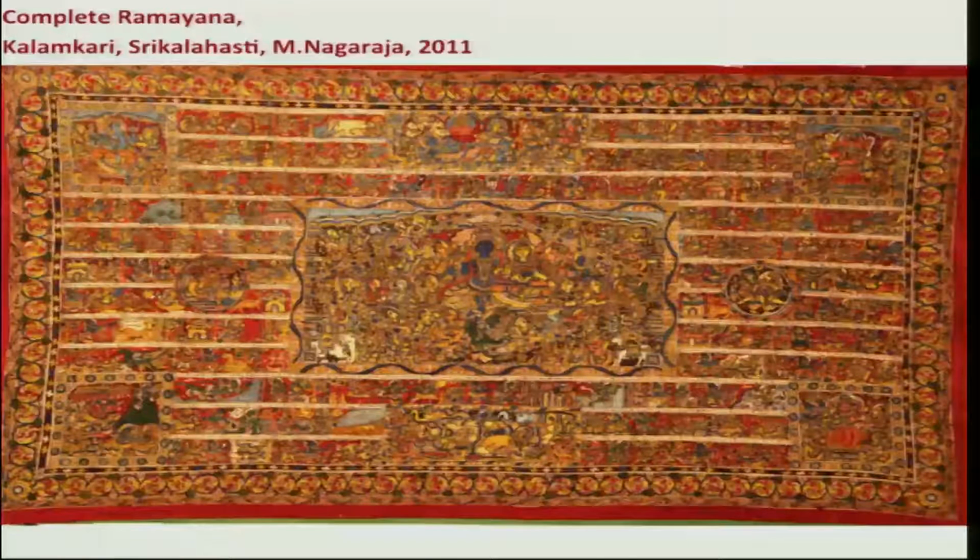The distribution of color is also, as we said, a restricted palette that has yellow, rust, indigo blue, and the special kalamkari black, which is not a pitch black but a mixture of brown and blue that gives us a certain depth.